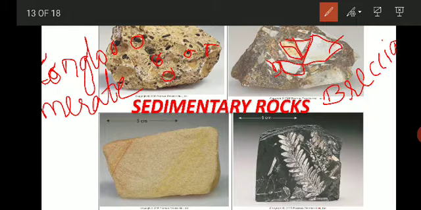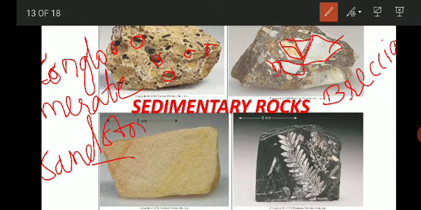So this is how the sedimentary rocks look. Then this is a sandstone, wherein you can clearly see the sand grains. These are the sand grains. You can see clearly it is made up of sand size particles, so it is called sandstone.